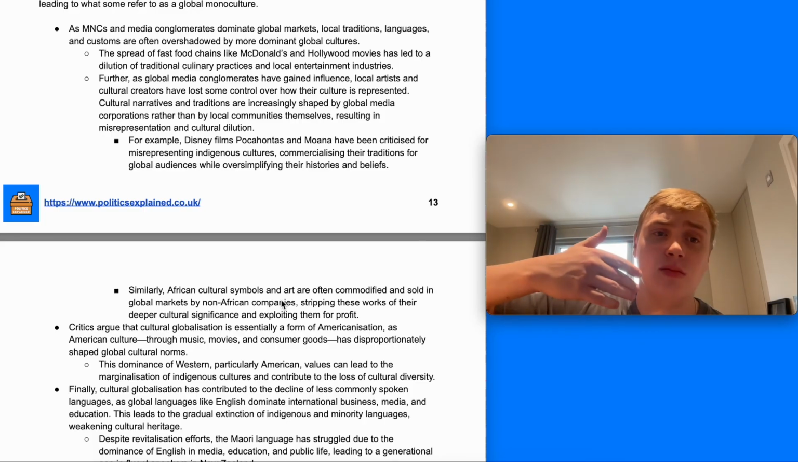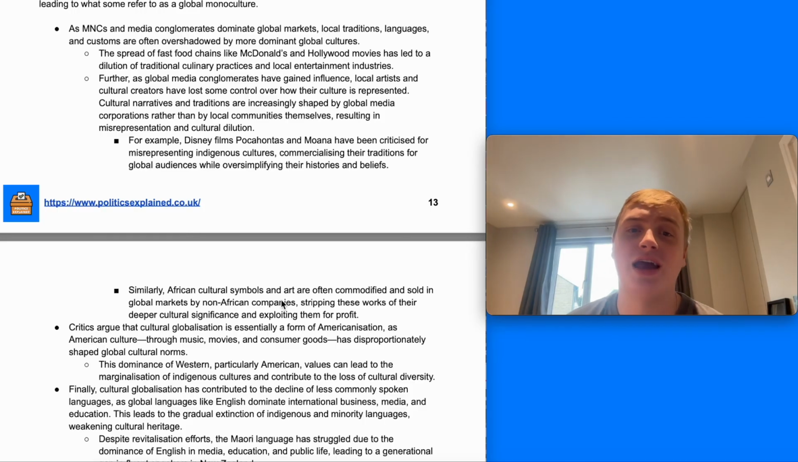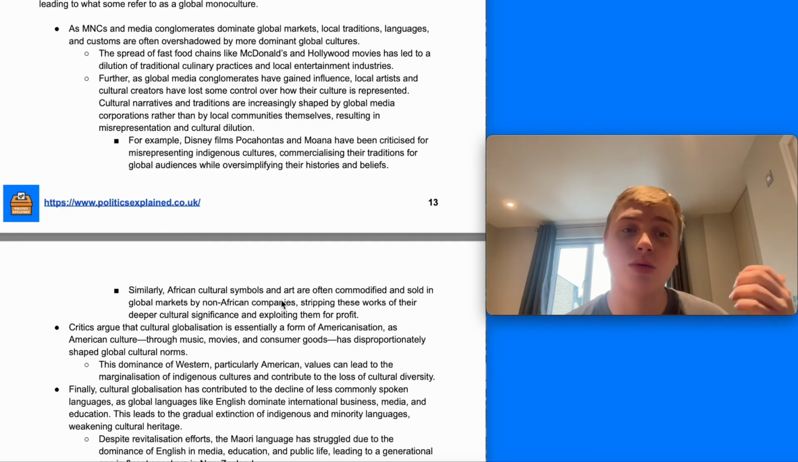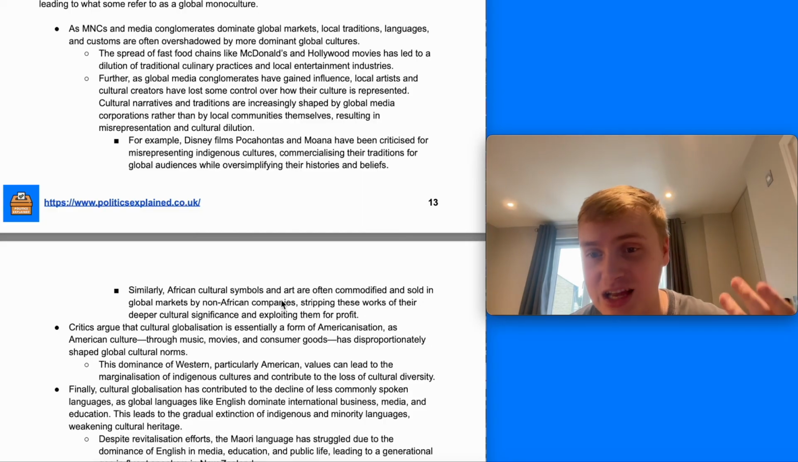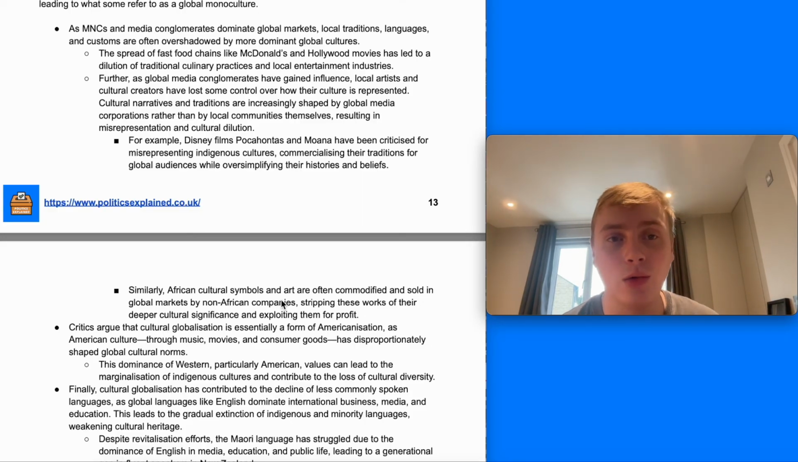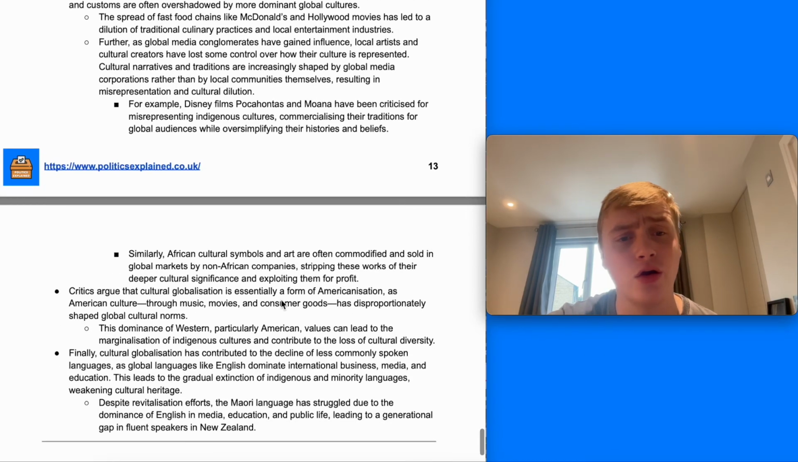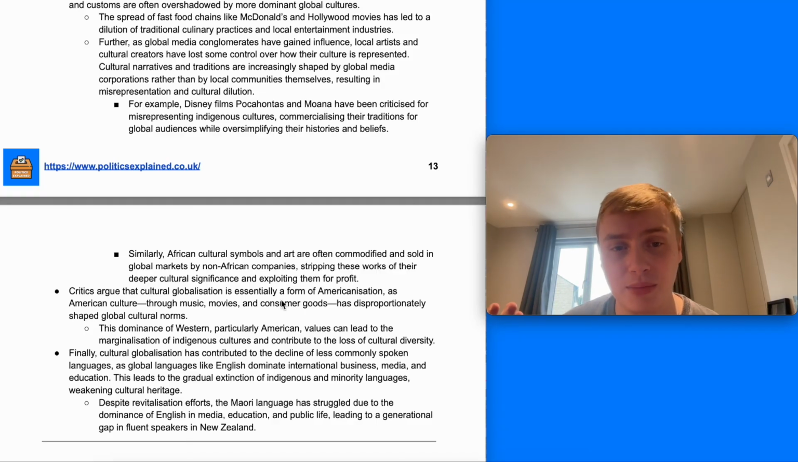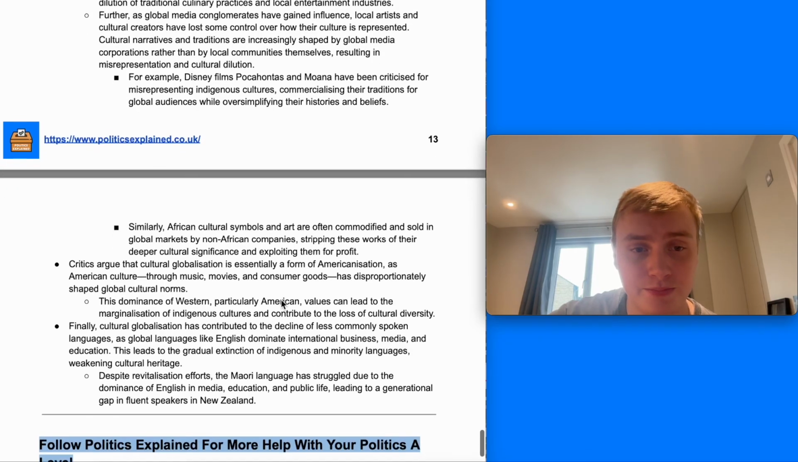Further, as these media conglomerates have gained influence, local artists and cultural creators have arguably lost some control over how their culture is represented. And cultural narratives and traditions are increasingly shaped by global media corporations in terms of how they're presented and understood across the world rather than by the local communities themselves. And that's really resulting in misrepresentation. For example, African cultural symbols and art are often commodified and sold in global markets by non-African companies, stripping the works of their deeper cultural significance and exploiting them for profit.